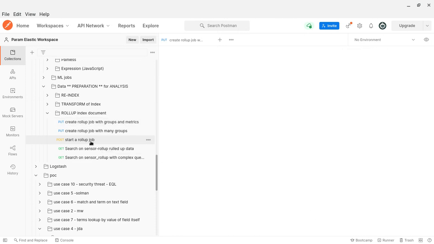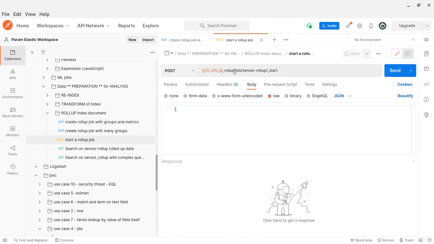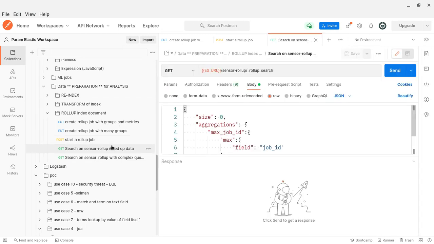There is a separate API for that. Here you can see rollup, and this is my job name, and my job name underscore start. So I am just starting my job. Similarly stop, similarly delete, everything is there. Once the jobs are executed, obviously the rolled up index or output index will be populated with the data, let's say summaries or metrics.